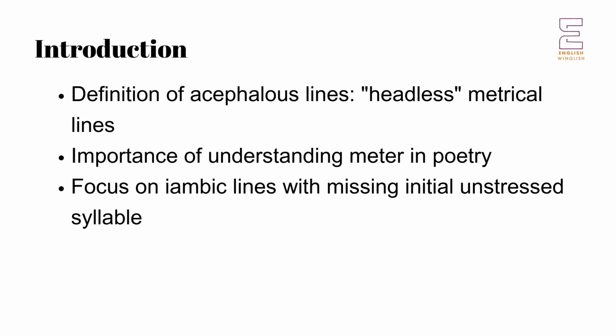An acephalous line is a metrical line that lacks the first syllable according to strict meter. This form is particularly notable in iambic lines, where the expected unstressed syllable at the beginning is missing, resulting in a line that begins with a stressed syllable. Understanding and identifying acephalous lines can enhance our appreciation of poetic techniques and the rhythmic variations poets employ to add emphasis and variety to their work.